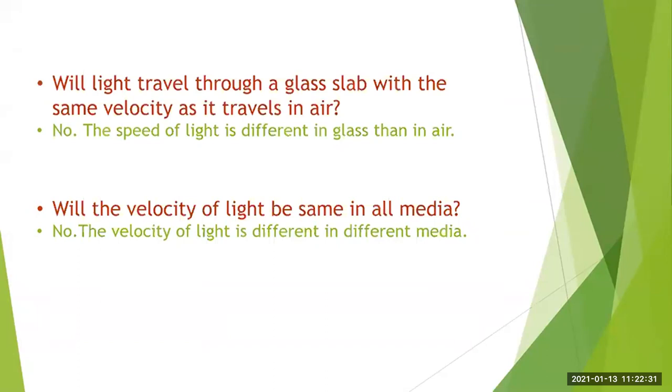Because here in refraction, we are considering two different media. We are not talking about one single medium. Got it? We are always concerned with two media. And obviously, the velocity of light will not be the same in both media. And as the velocity of light is different for different media, therefore the light changes its direction when it passes from one medium to another medium.